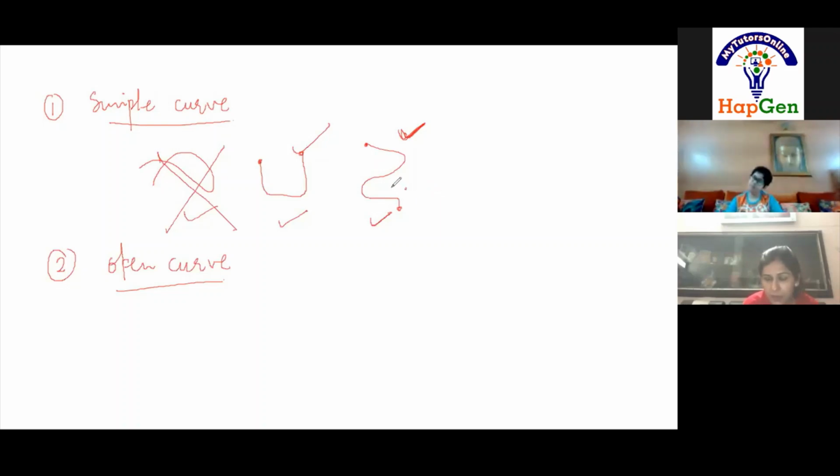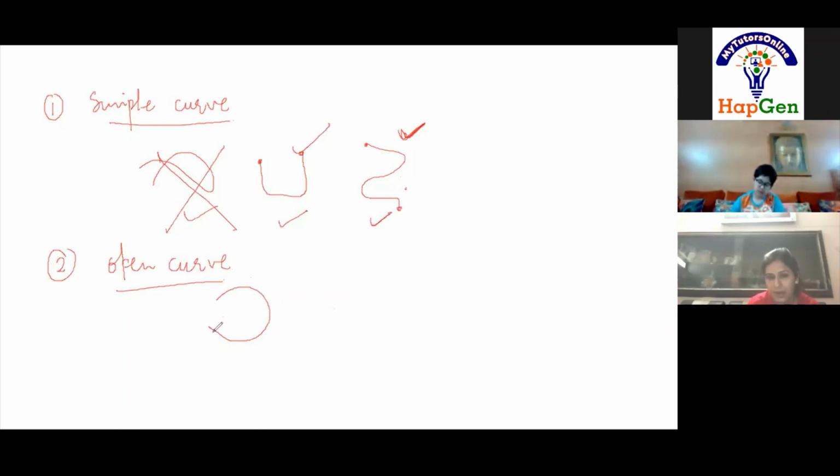Am I clear? That means all the curves where the starting point and the end point do not meet are called open curves. Write down: if the starting point and the end point of a curve do not meet, like this.